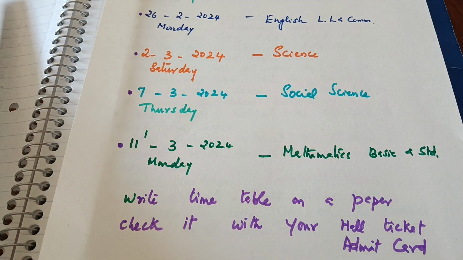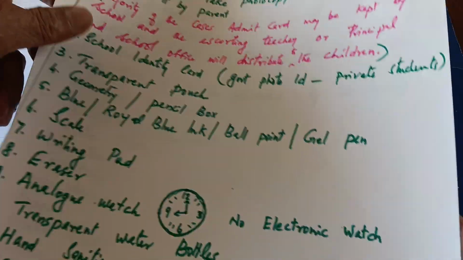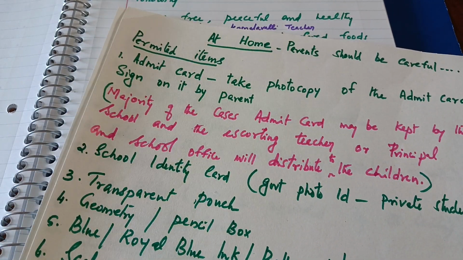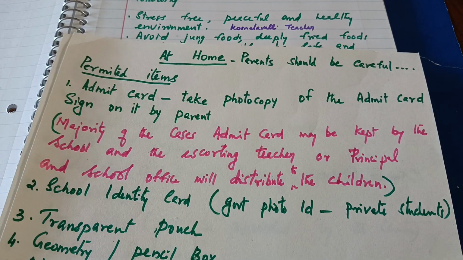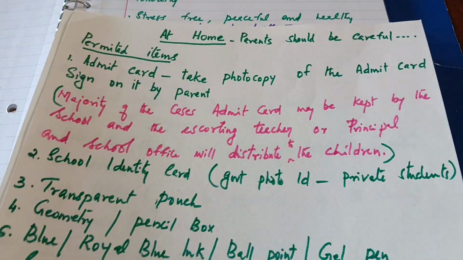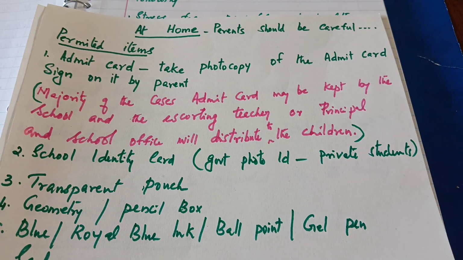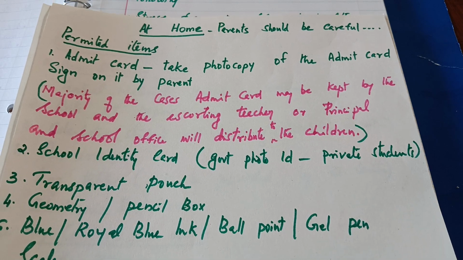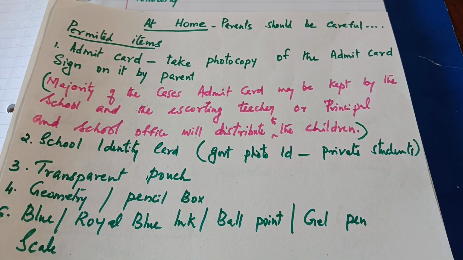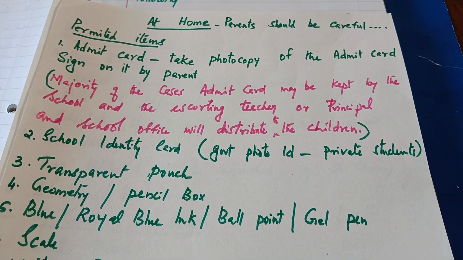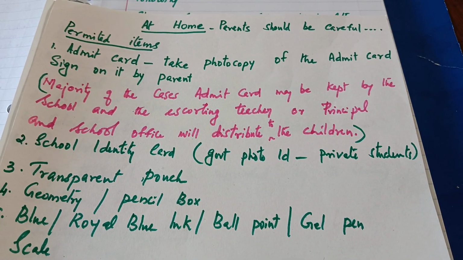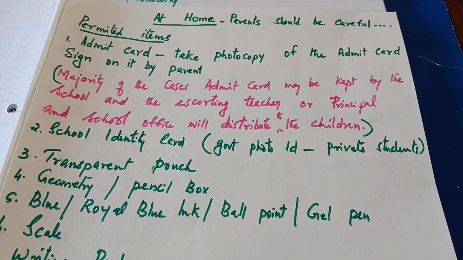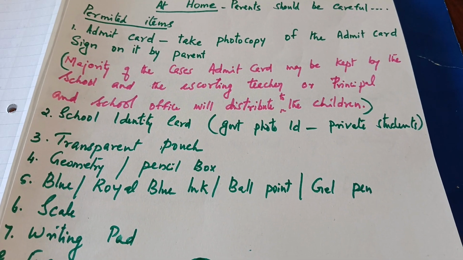Yes. Here I am talking to you regarding what the parents should see at home. An important thing parents should understand is the permitted items and barred items. The permitted items are, first, the admit card. Take a photocopy of the admit card. The parents should sign on it and take a photocopy of that. In the majority of cases, admit cards may be kept by the school, and the escorting teacher, principal or school office will distribute them. This depends on the school.